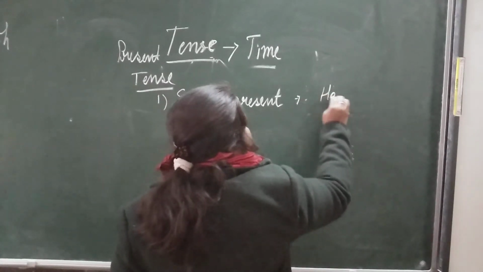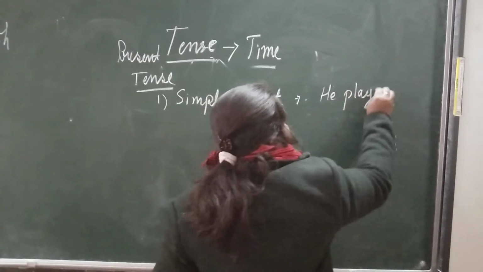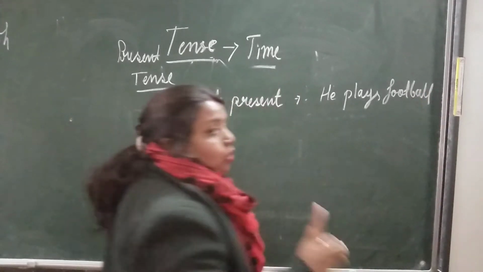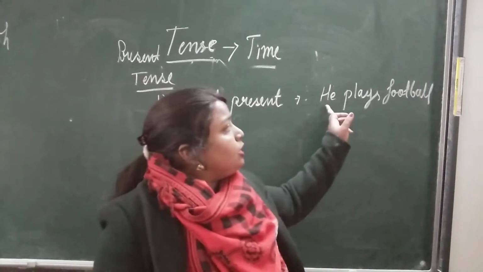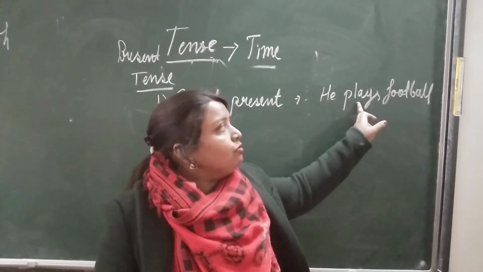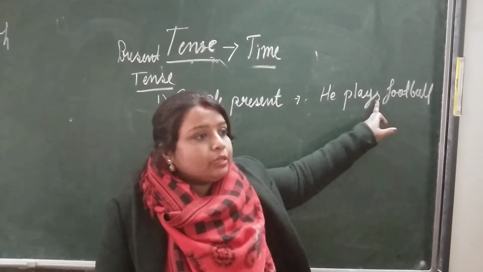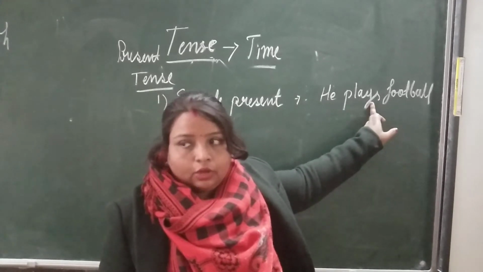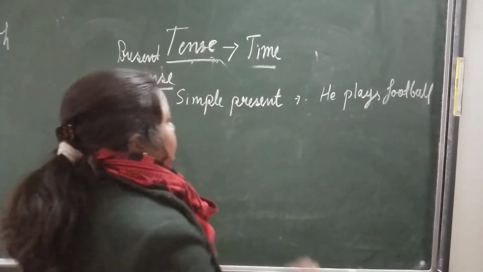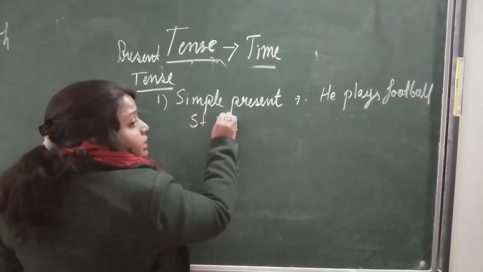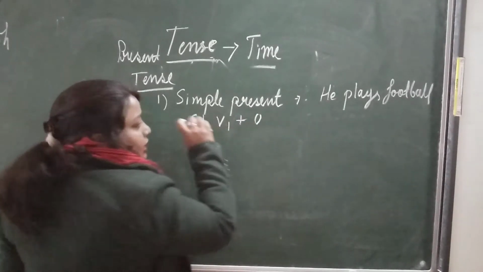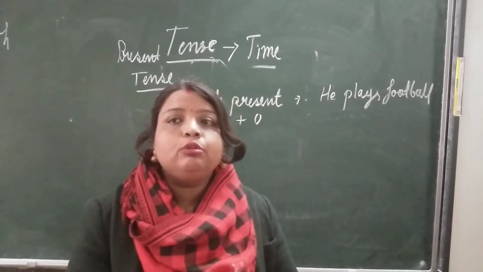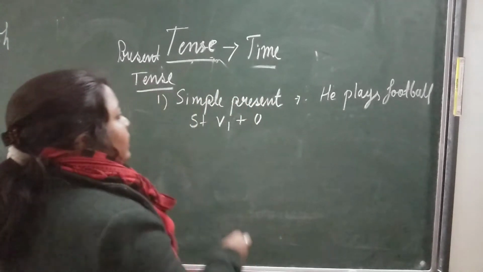Now if I am writing, he plays football. Now one more thing you have to remember: when you are using he or she, the verb will use S in the present form. Okay, it will not be he play, it will be he plays. So he plays football. So there is what? Subject plus verb first form plus object. Now you have to be clear, in present we use verb first form. In past we use verb second form. Okay.